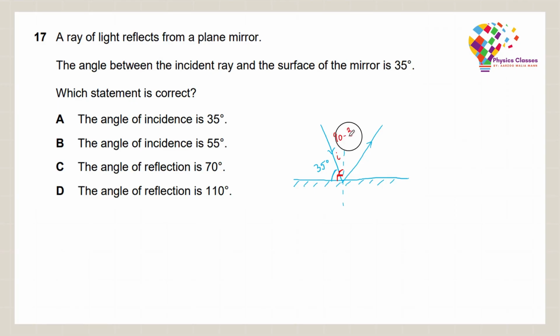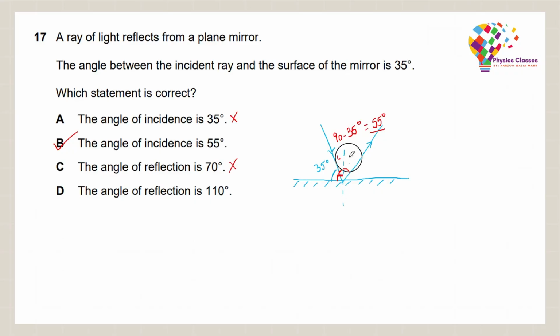Let's look at all the options. The angle of incidence is 35 degrees, this is wrong. The angle of incidence is 55 degrees, this is correct. The angle of reflection is 70 degrees, that's wrong again, because if the angle of incidence is 55, the angle of reflection should also be 55. Therefore, the correct option is only option B.